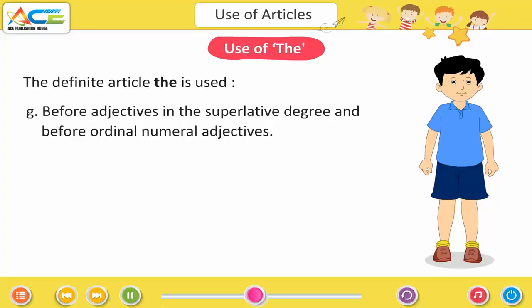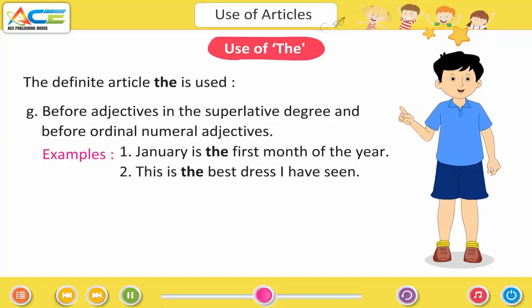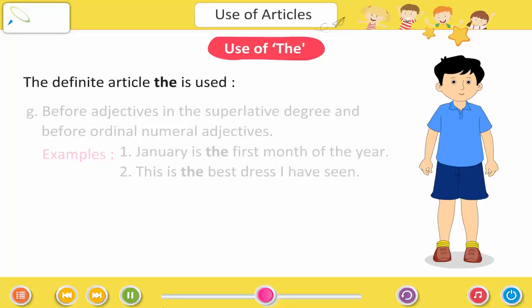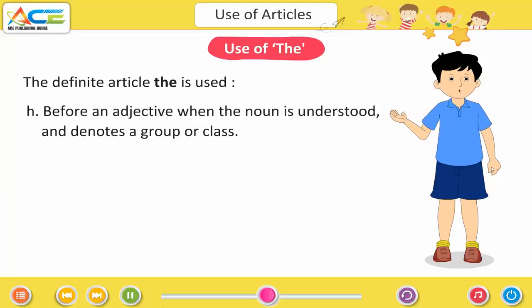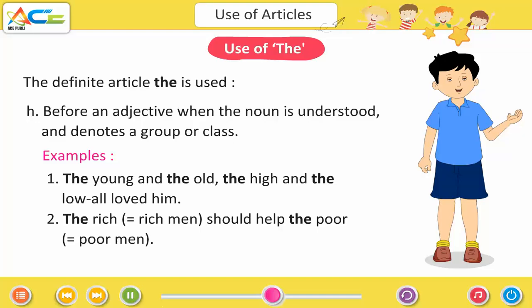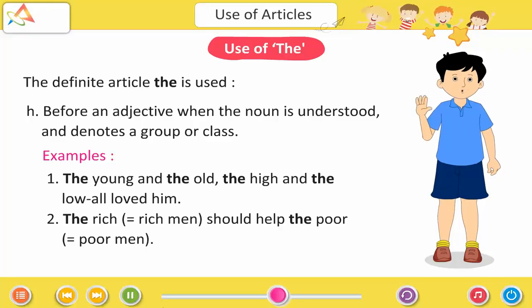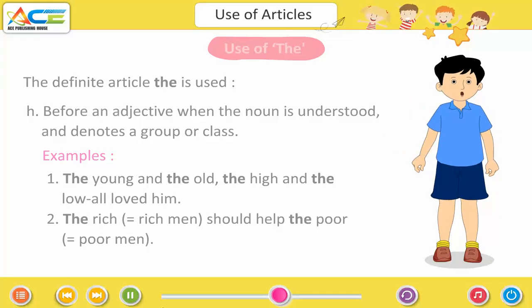Before adjectives in the superlative degree and before ordinal numeral adjectives. Examples: January is the first month of the year. This is the best dress I have seen. Before an adjective when the noun is understood and denotes a group or class. Examples: the young and the old, the high and the low all loved him. The rich should help the poor.